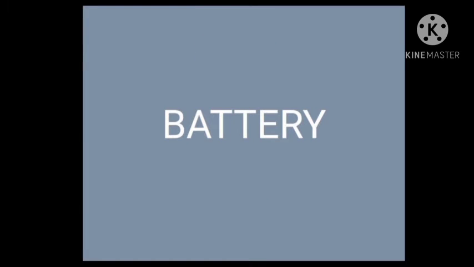So in the previous class we have started the chapter electricity and magnetism, and we were doing the sources of electricity, and we have done the electric cell. I have told you that electric cells are the simple source of electricity, and there are two types of electric cell: primary cell and secondary cell.